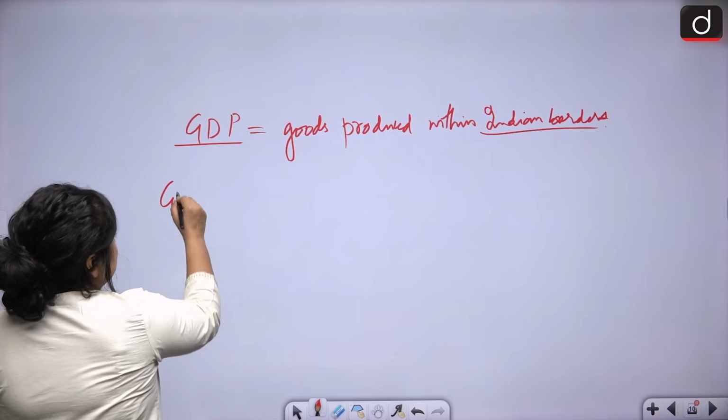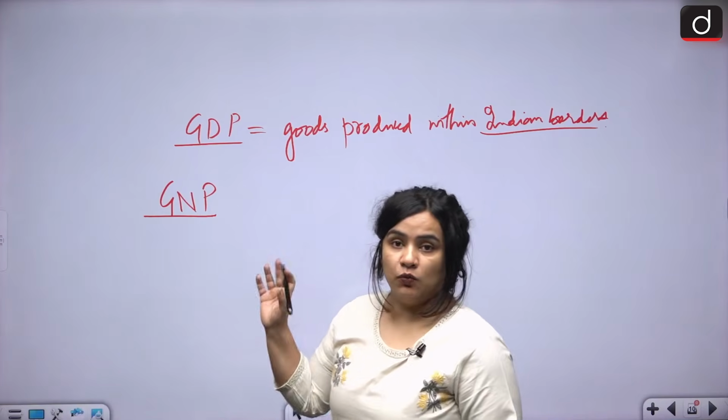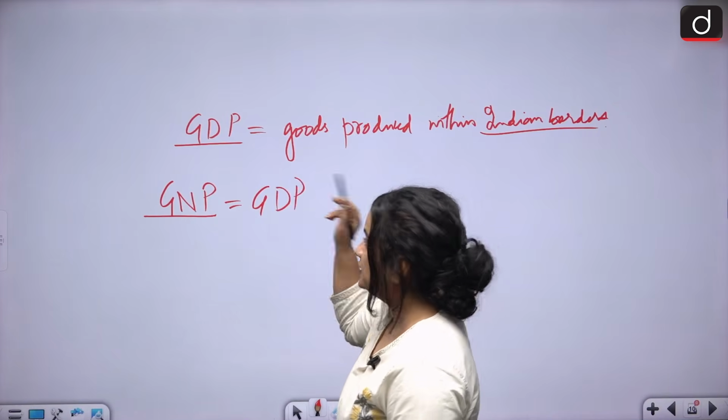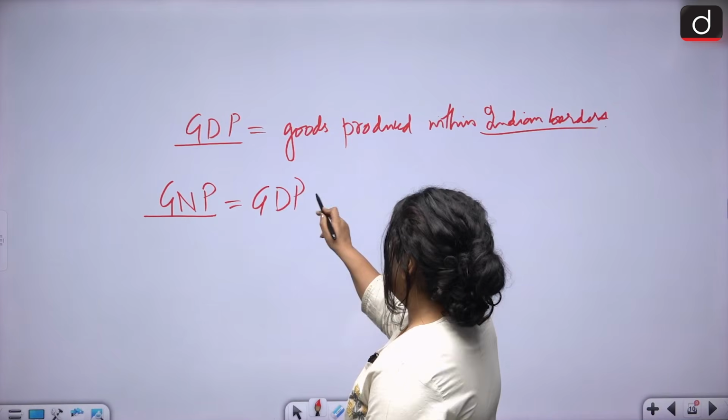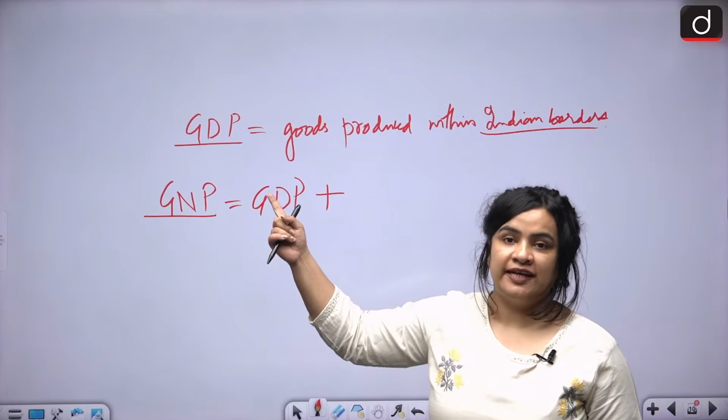Then we have another concept of GNP, or gross national product. What does this mean? It simply means that we take GDP, we add all the money that the Indians residing abroad are making.